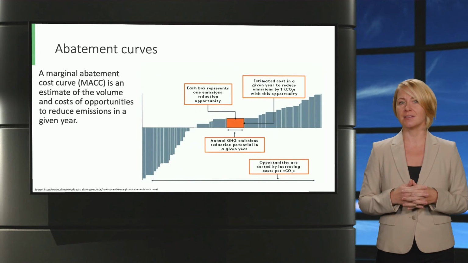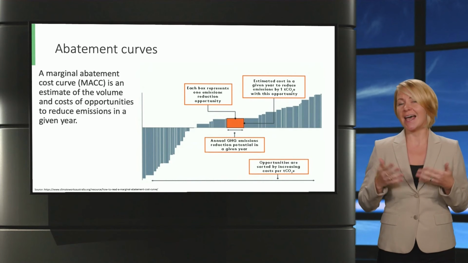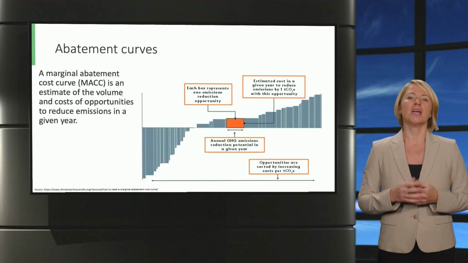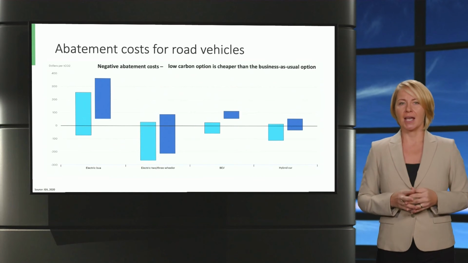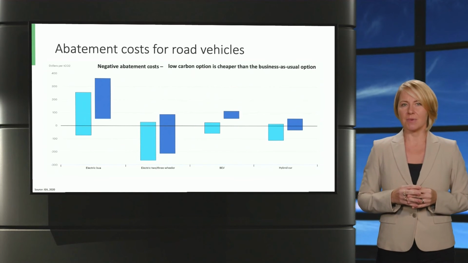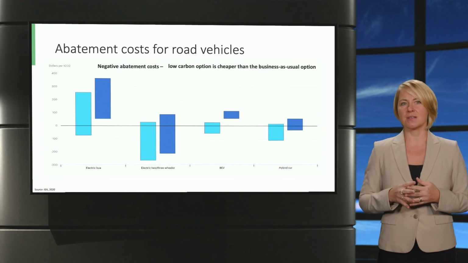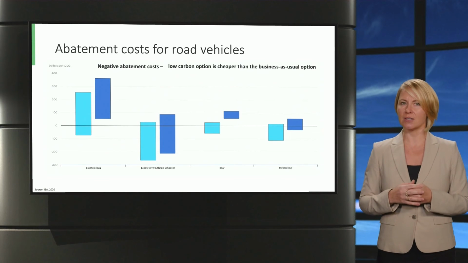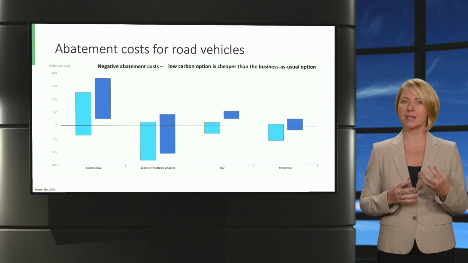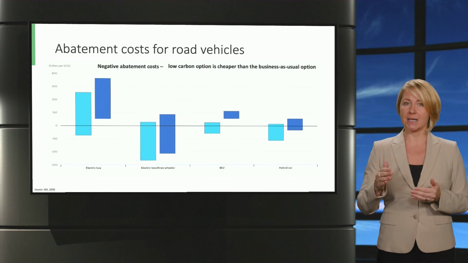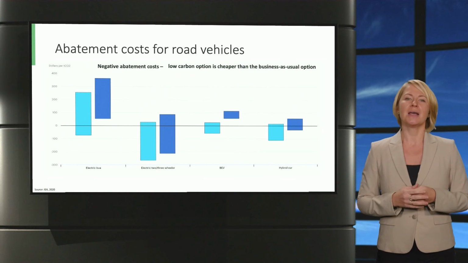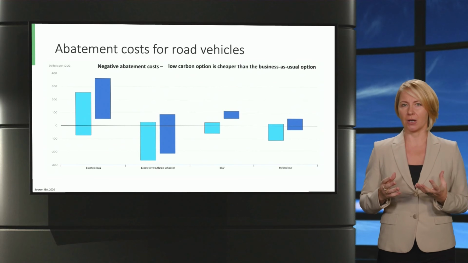Let's now see different road vehicles and their abatement costs. Here on the graph, you can see two colors, light and dark blue. Light blue shows an estimation for a gas price at $60 a barrel, whereas dark blue for $30 a barrel. And the following technologies go from the left, and they go electric bus, electric 2-3-wheeler, battery electric vehicle, and a hybrid car.